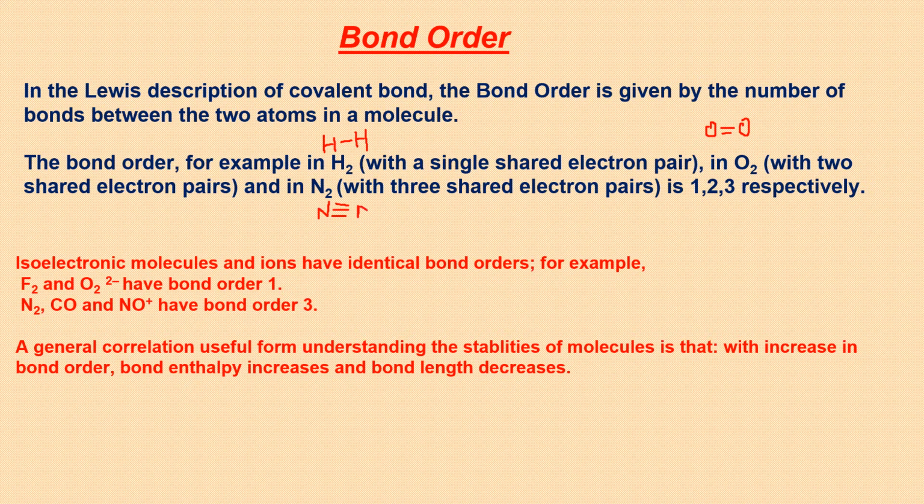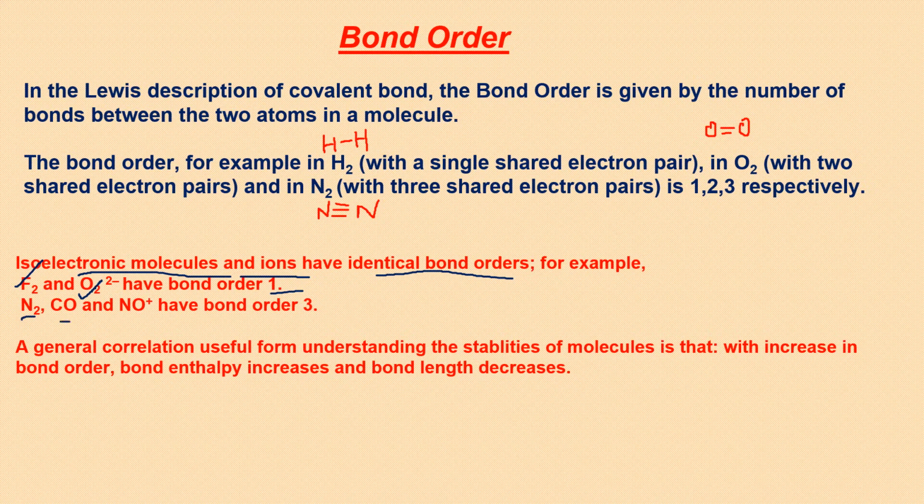Triple bond. And it is very interesting to note that isoelectronic species, and they may be molecules, they may be ions, have exactly the same bond order. That means if you calculate the bond order of F2 and O2 2-, they have a bond order of 1 when you do the calculation. I am telling you once again, it will be explained in molecular orbital theory. But they are isoelectronic. They have exactly the same number of electrons, so the bond order has to be exactly the same.